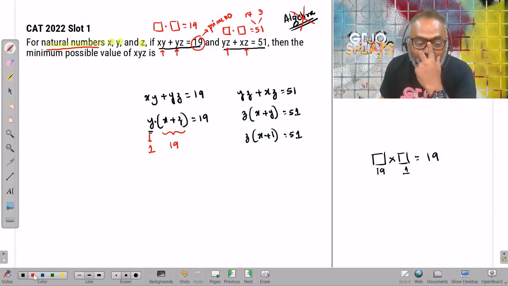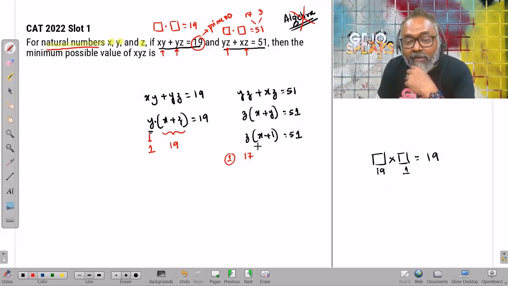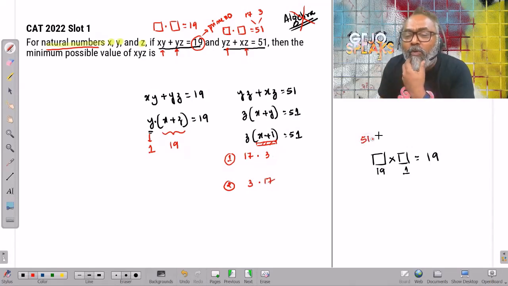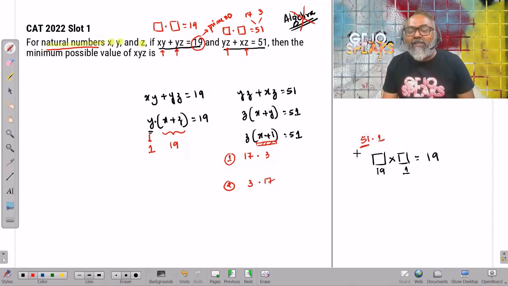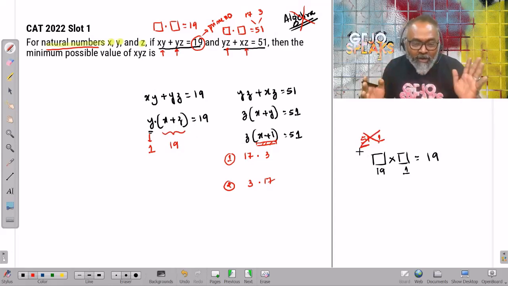Oh, that's wonderful, which gives me two possibilities. Possibility number 1 says that z is 17 and x plus 1 is equal to 3. Possibility number 2 is the other way around: z is 3 and x plus 1 is 17. I am not considering 51 times 1 because it doesn't work. 51 suddenly becomes a huge number. If x plus 1 is 51, x becomes 50, it's over. The story cannot happen, right? So this is anyway out. That's why I'm not considering it.